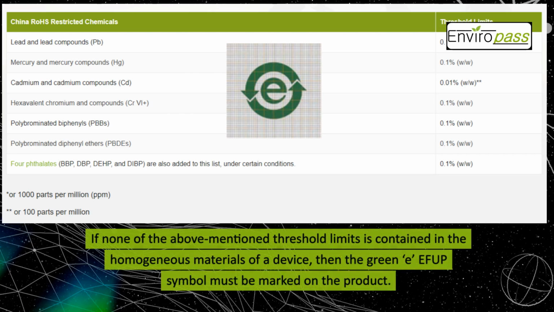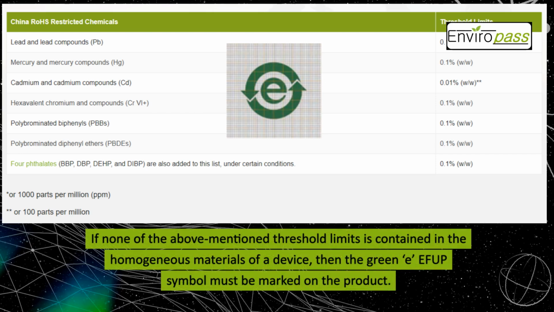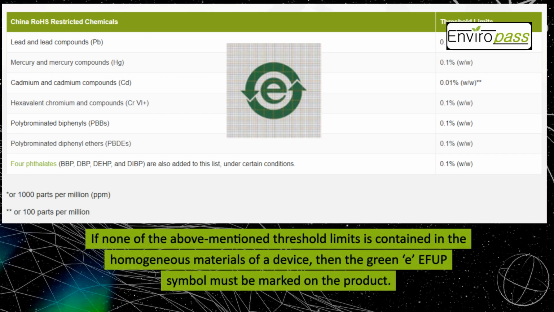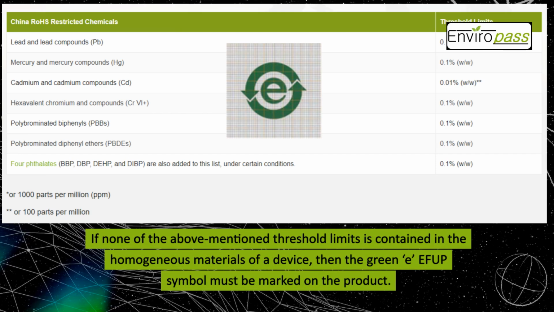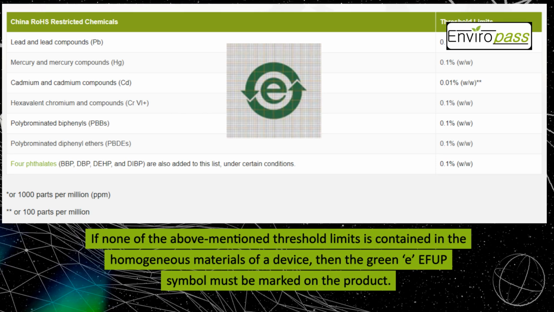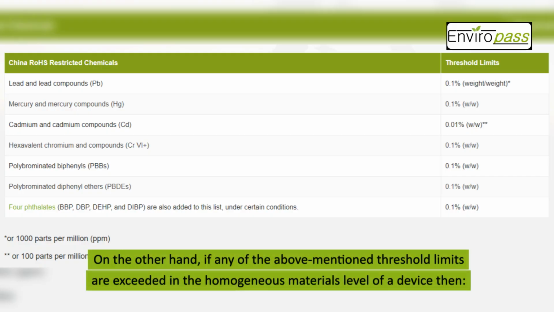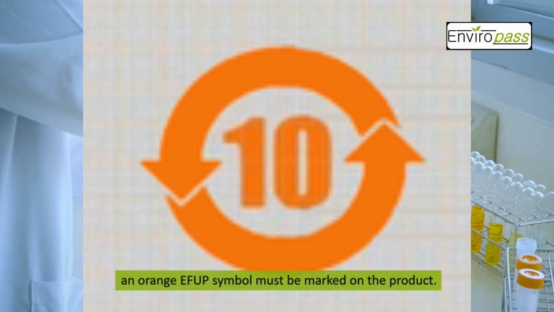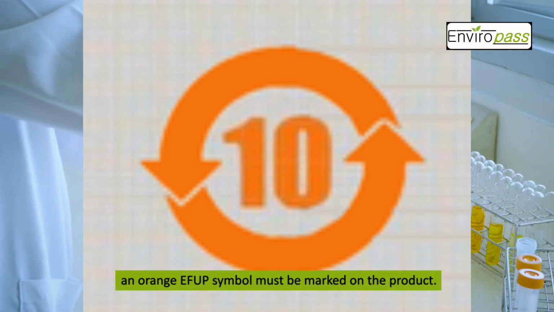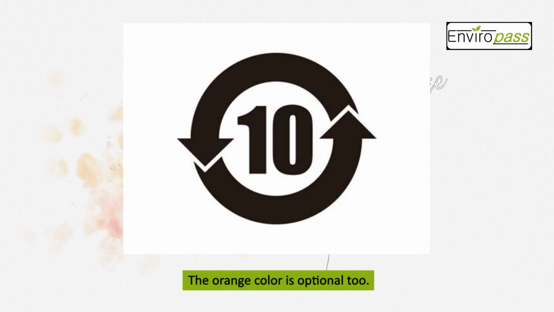If none of the above-mentioned threshold limits is contained in the homogeneous materials of a device, then the green EFUP symbol must be marked on the product. However, the green color is optional. On the other hand, if any of the above-mentioned threshold limits are exceeded in the homogeneous materials level of a device, then an orange EFUP symbol must be marked on the product. The orange color is optional too.